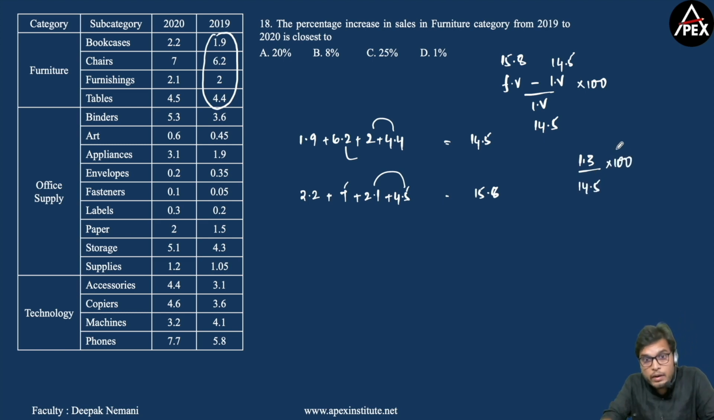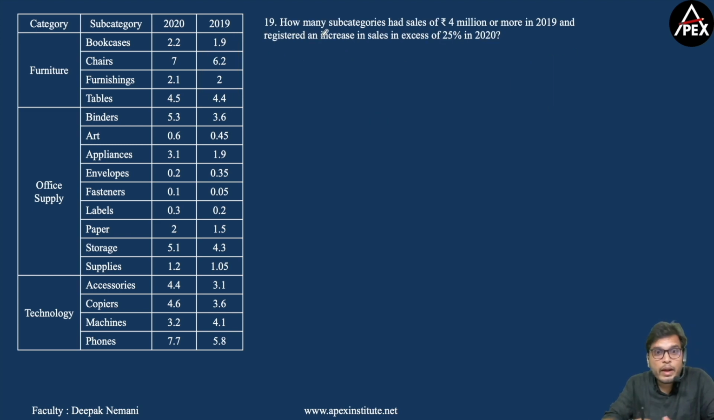Now you need not calculate this exact value to answer this question. The reason being it's simple. What is 10% of 14.5? 1.45. Now 1.3 is less than 1.45. So 1.3 will be less than 10% of 14.5. So you can eliminate option A and option C. Now 1% of 14.5 is 0.145, which is very far from 1.3. So you can also eliminate this. The answer for this question should be option B. Right? Now moving to 19th question.